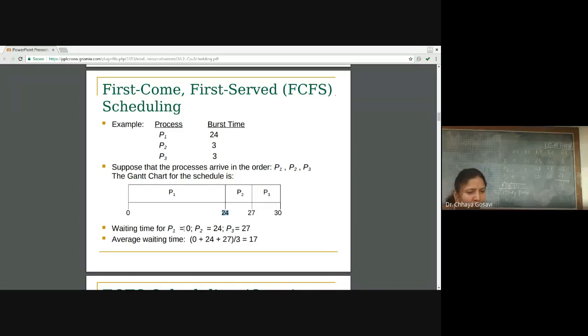So wait time for P1 is 0, P2 is 24 and P3 is 27, and the average wait time is 17. Just check if the processes arrived in the order of P2, P3 and P1. What will be the average wait time if these processes arrive in this order? So burst times are 3, 3 and 24. Calculate finish time, turnaround time and wait time.